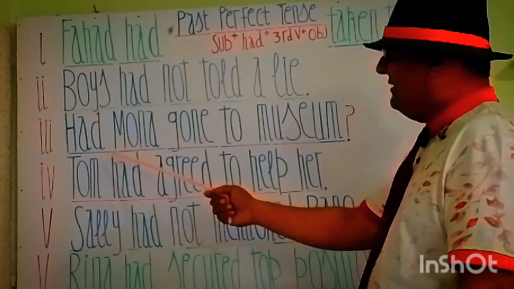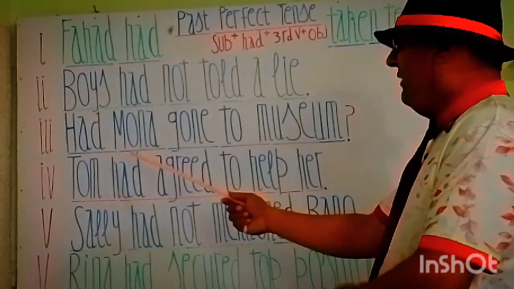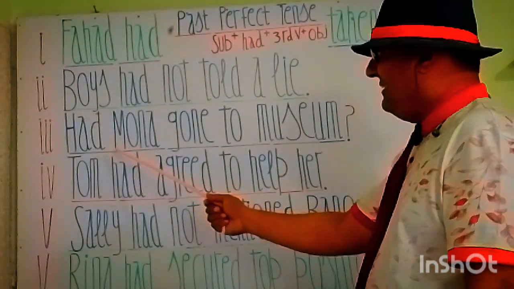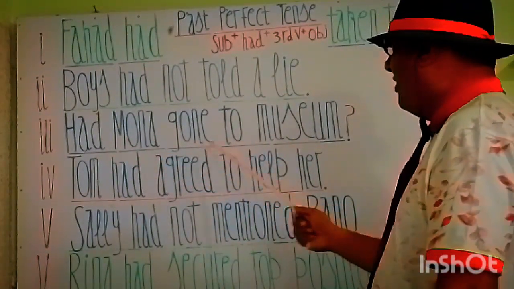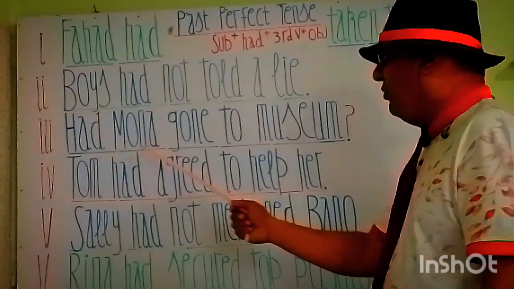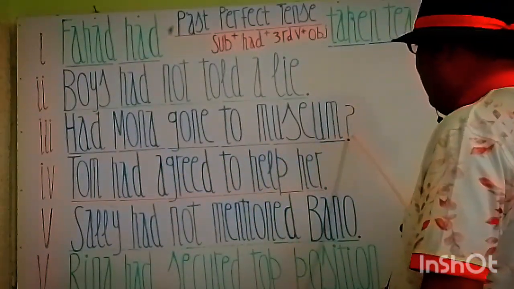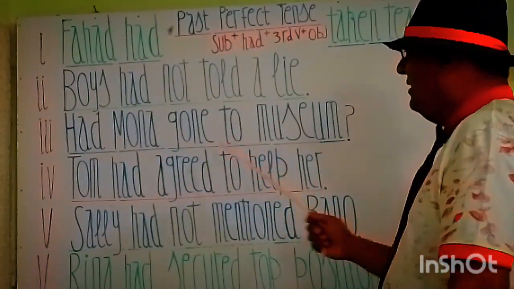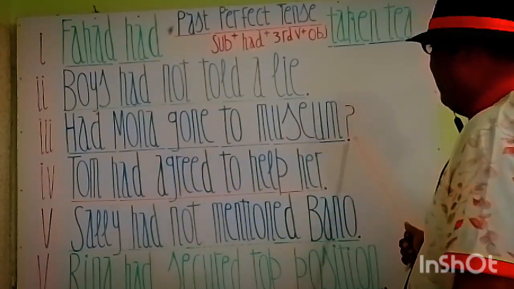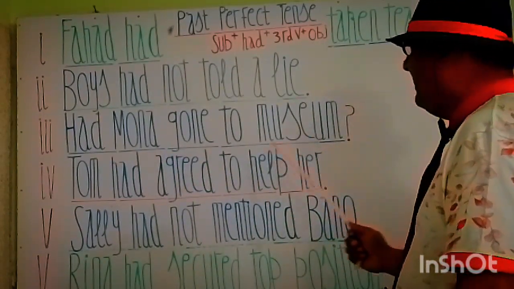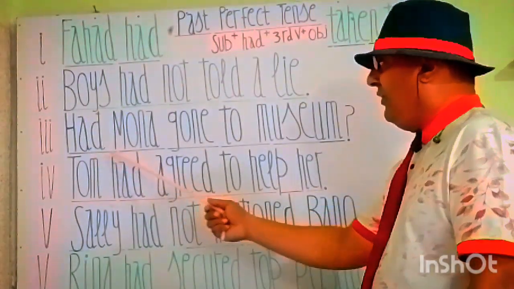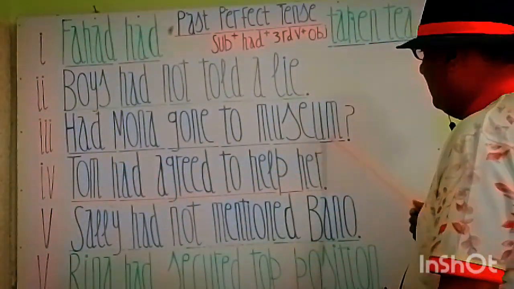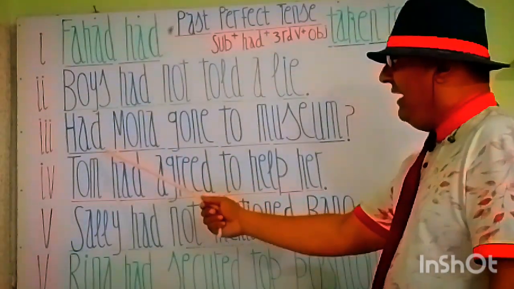Let's move to the next statement. You see, my students, the next sentence is: had Mona gone to museum. Had Mona gone to museum. Interrogative sign. This sign, the interrogative sign, indicates that this is a questionary sentence. This is an interrogative sentence. You see that had is here.